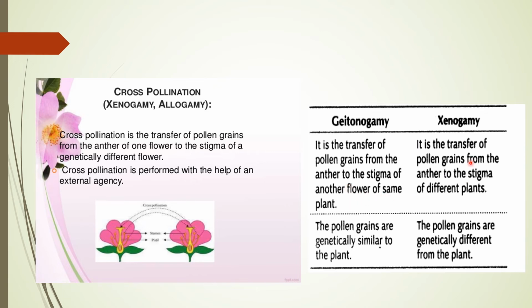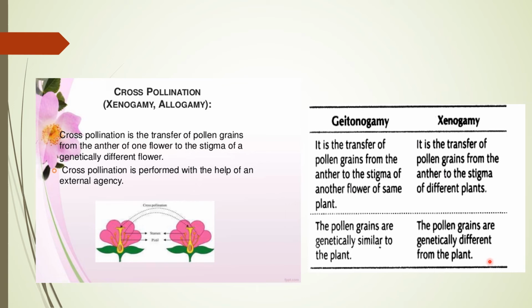Geitonogamy means the transfer of pollen grains from the anther to the stigma of a different plant. In autogamy, the pollen grains are genetically similar because the plant is the same, but in this case the plants are different. So variation will come in cross pollination.